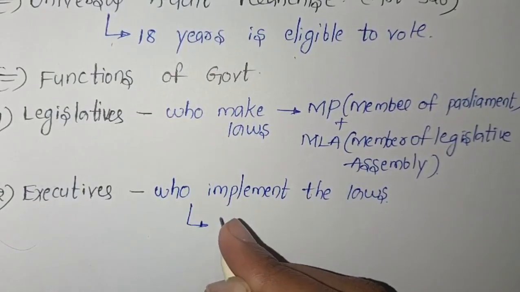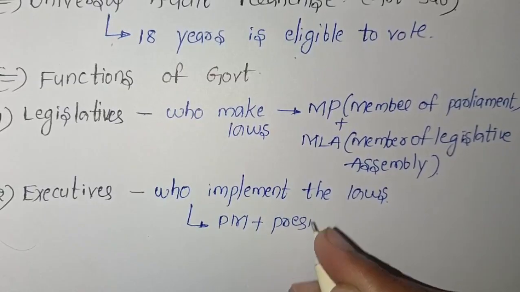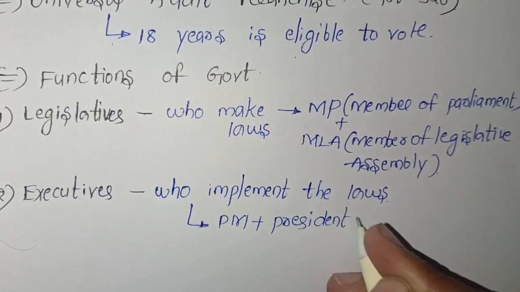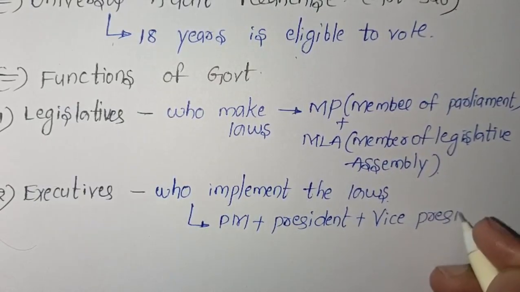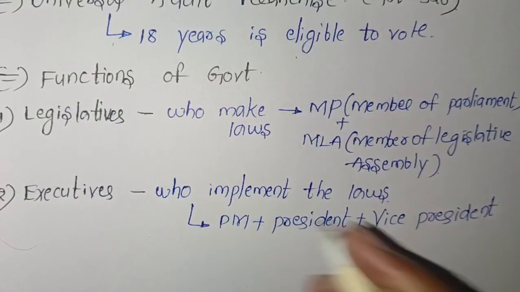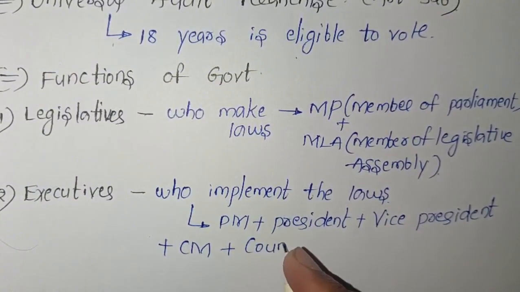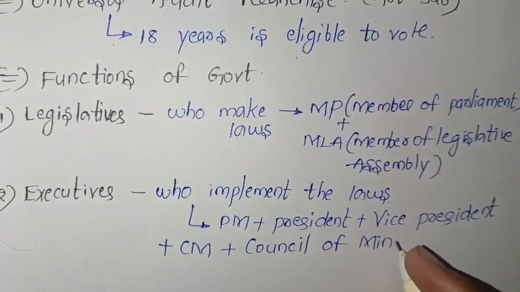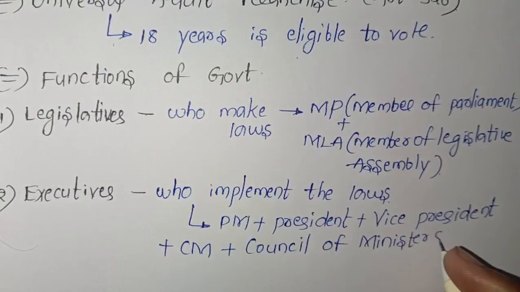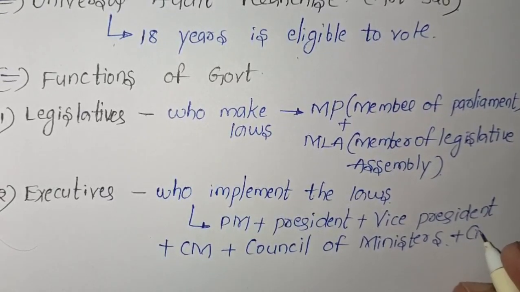Here who will implement the laws? PM, President, Vice President, plus CM, plus Council of Ministers. These will implement the laws, plus civil servants.